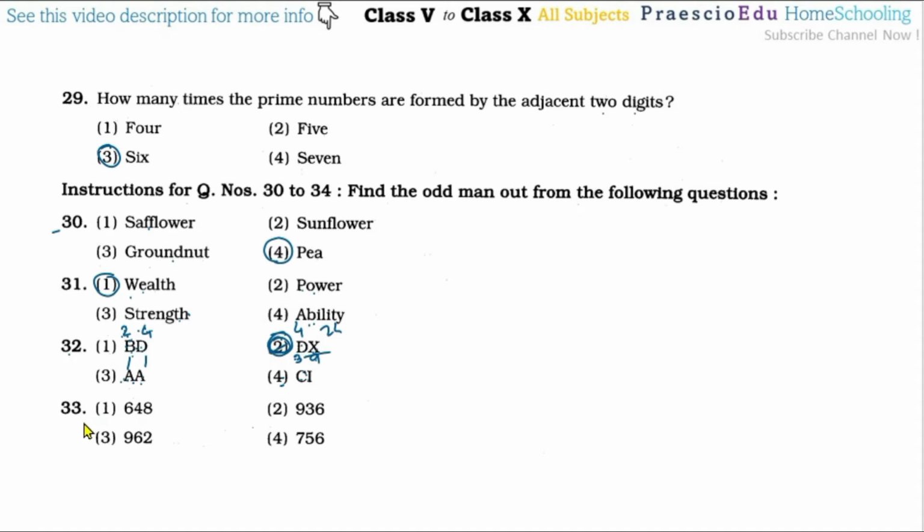Now question number 33. If you do the additions of this one, here 6 plus 4 is a 10 plus 8 is a 18, then 9 plus 3 is a 12 plus this 6, that is a 18, then here 9 plus 6, that is a 15 plus 2, that is a 17, here 7 plus 5, that is a 12, 12 plus this 6, that is 18, means here the 18, 18, 18, but this option number 3 additions is a 17, so that's why option number 3 is a different one.